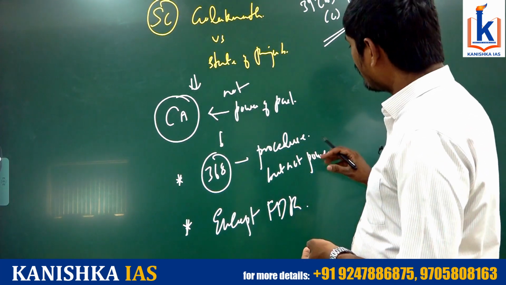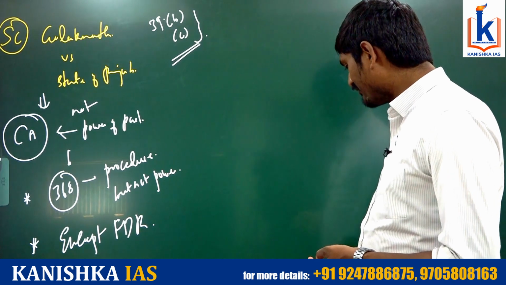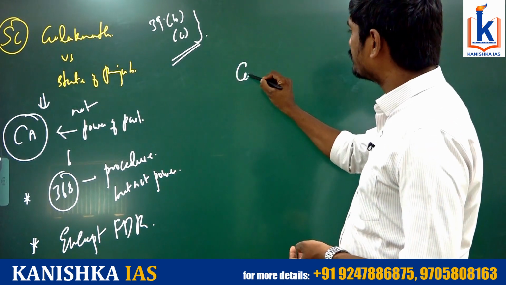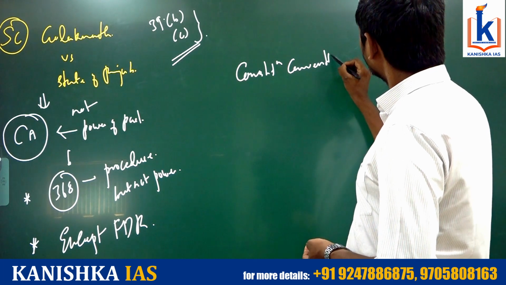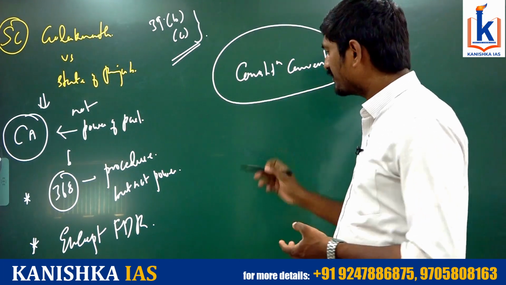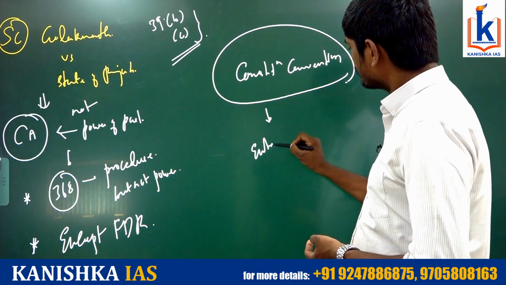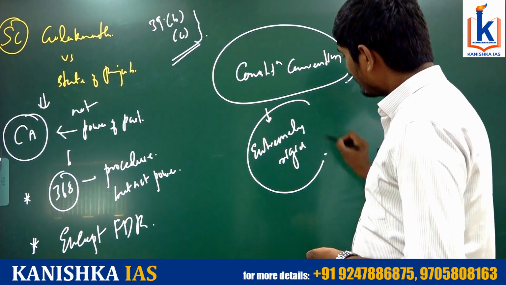Not only that, in order to amend the constitution, the Supreme Court also said there is a requirement of a constitution convention. Okay. So this made the constitution extremely rigid. You understand?